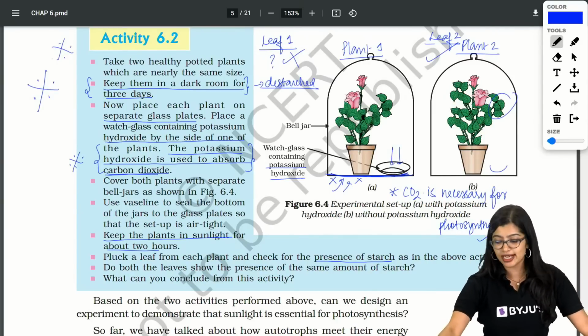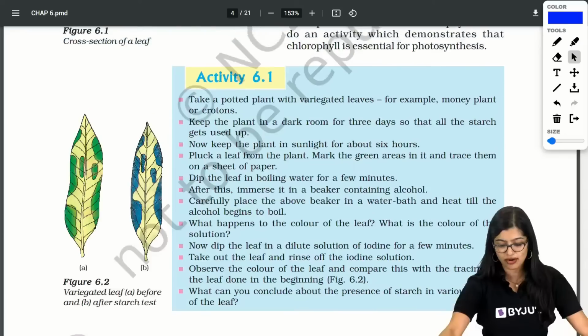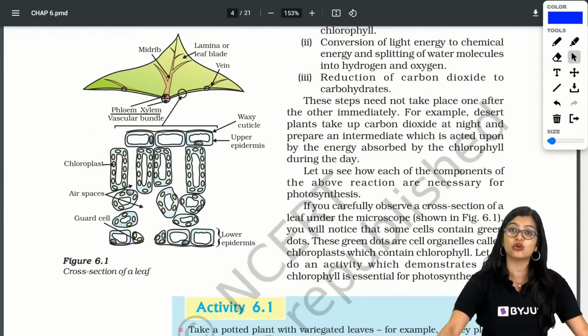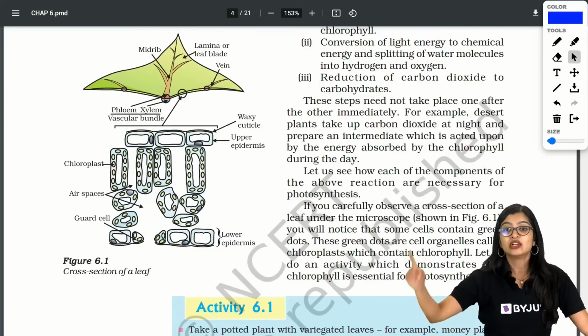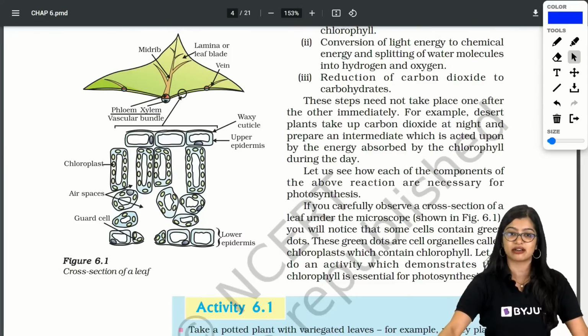Yes, 6.1 diagram. I have already marked 6.1. Yes, you need to learn this for MCQ because it came in your sample paper. They'll ask you in which region photosynthesis takes place, region 1, region 2. So they may ask you all of this.